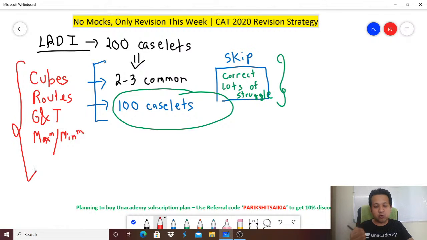You definitely would want to revise anything which you are not very comfortable with, and which you think a revision is a must because it has either been a very long time since you last practiced, let's say a question on cubes, or these are the things that you find difficult. So take a note of it. Either put it in a mobile or have a notepad, write it somewhere so that just before your exam you don't panic. And more importantly, you don't regret. Trust me.